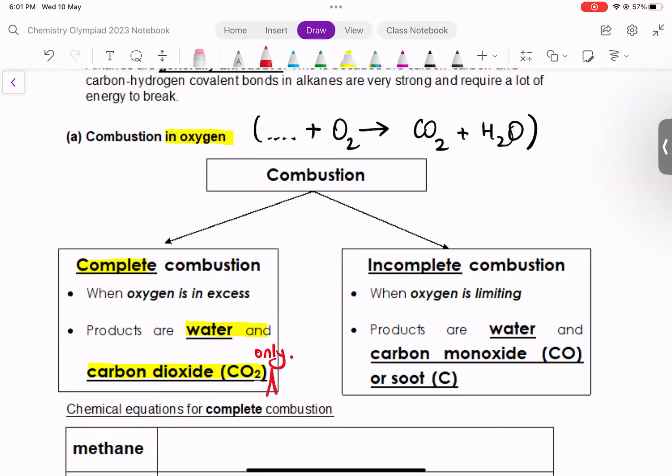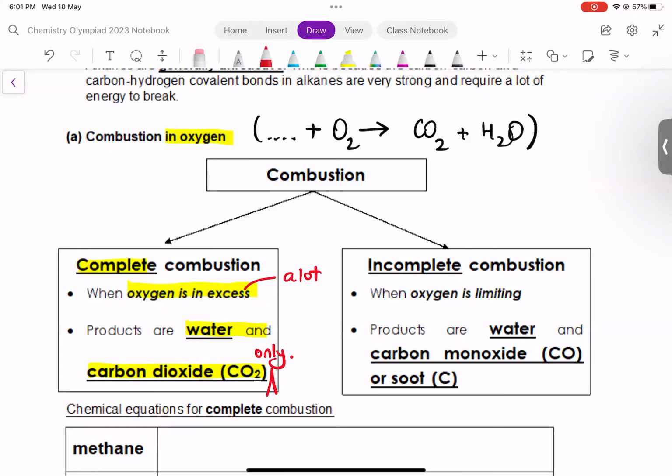All right. Now, complete combustion occurs when oxygen is in excess. This means I have a large amount, a lot of oxygen is available for combustion. That's why it's complete. That's why you form CO2, so much oxygen, right?